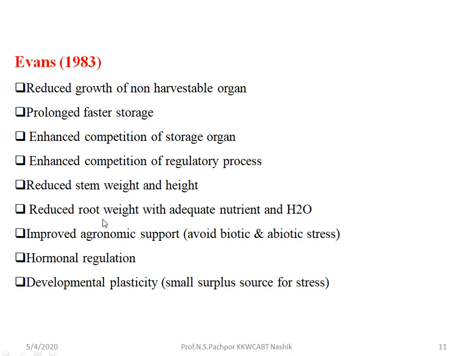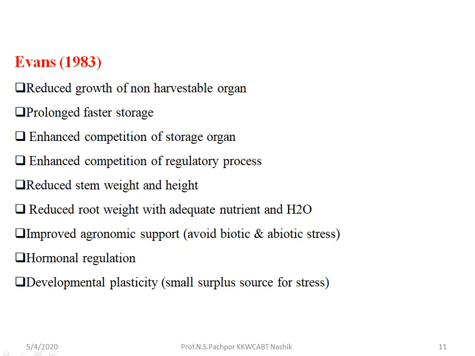Here there is reduced growth, meaning the photoassimilate required for growth is reduced, with adequate nutrient and water. Then improved agronomic support: if the plant is affected by biotic and abiotic stresses, then the source sink relationship will definitely be hampered. Then hormonal regulation: different hormones play a very important role in improving source and sink strength.